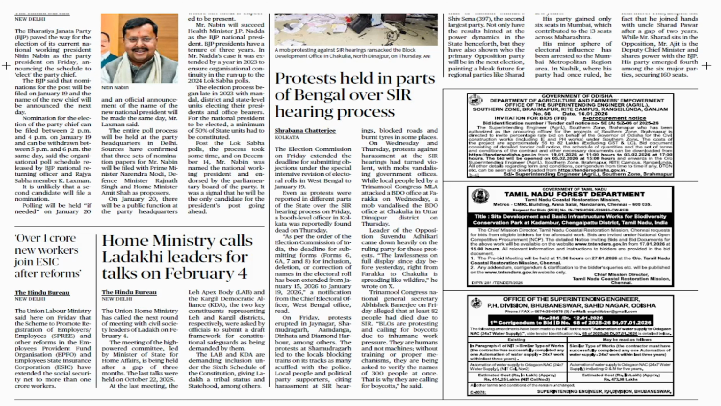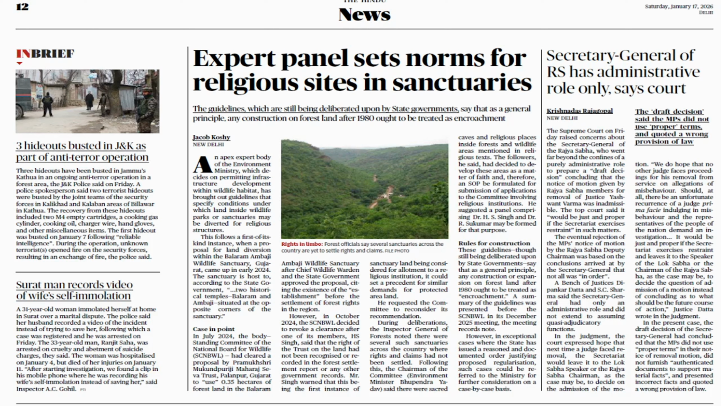Till I'm seeing something that is worth discussing, I'm moving on. Okay, so here there is an article on this 12th page. Expert panel sets norms for religious sites in sanctuaries. So this is a particular article, again it's not very relevant. This is an article discussing religious sites inside sanctuaries.